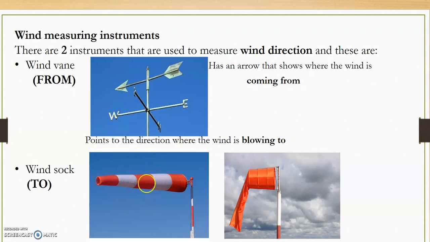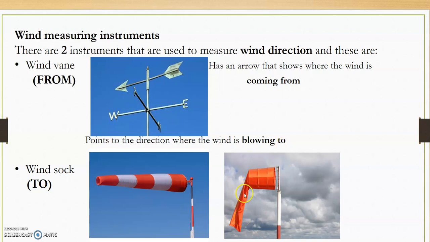And it's just a piece of cloth or something made out of some special material. When there's wind, the wind blows into this material and it stands up like that, pointing to where the wind is going to. And if it's a calm day and there's no wind at all, the sock drops like that.